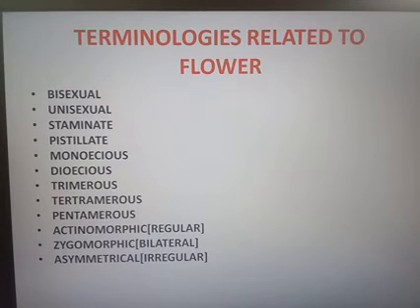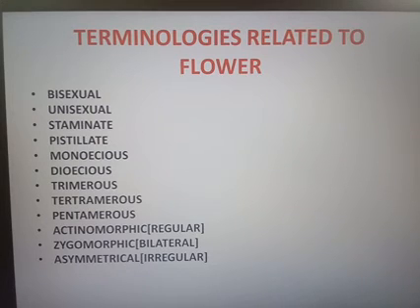And dioecious means when the male and the female flowers are present in different plants. Example, Vallisneria. Next we are discussing trimerous, tetramerous, pentamerous. Tri means 3, tetra means 4, penta means 5. We studied the differences between the monocot plant and the dicot plant in the leaves, the roots, the stem, and in flowers also they have some differences.